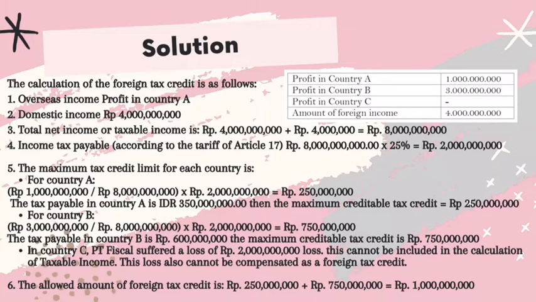In country C, PT Fiscal suffered a loss of 2 billion rupiah. This cannot be included in the calculation of taxable income. This loss also cannot be computed as a foreign tax credit. The allowed amount of foreign tax credit is 250 million plus 750 million equals 1 billion rupiah.